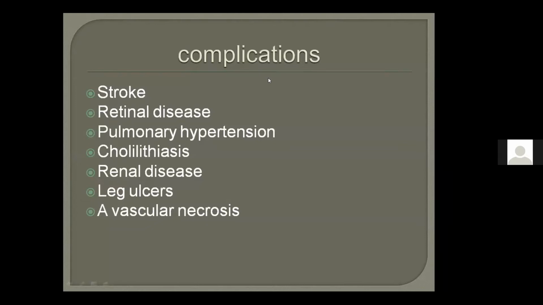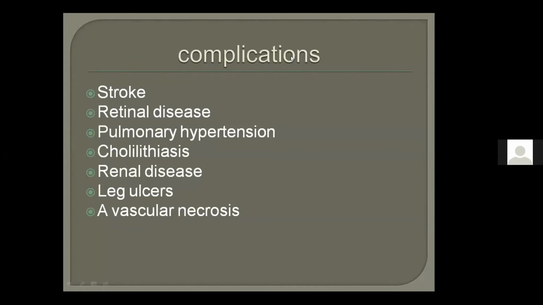Stroke. The way to remember is to start from the brain, from your head, and then come downwards: head, stroke. And what comes after it? Eyes, where it causes retinal disease. Then comes lungs and heart, where it causes hypertension. Then comes the gallbladder along with the liver, where it causes cholelithiasis. Then comes the kidneys, where it causes renal disease. And then in legs, it causes leg ulcers, and in bones it causes avascular necrosis. It's a way to remember.